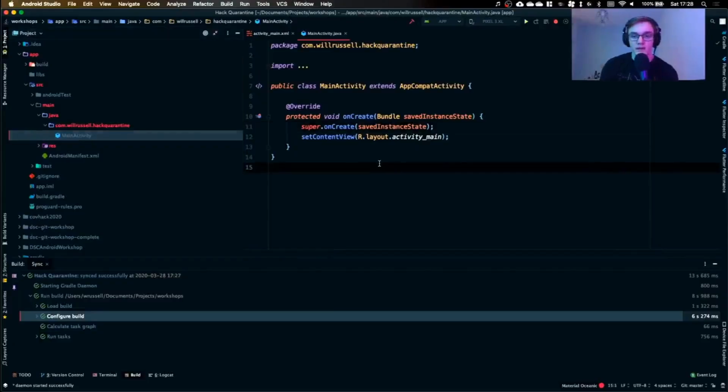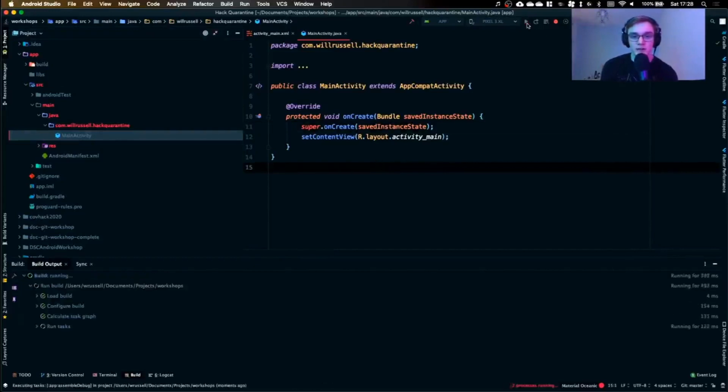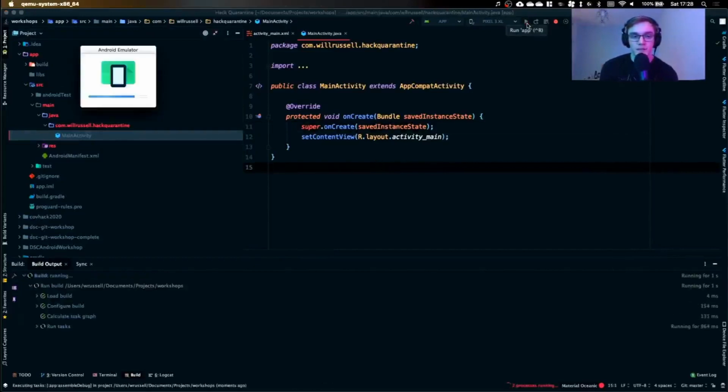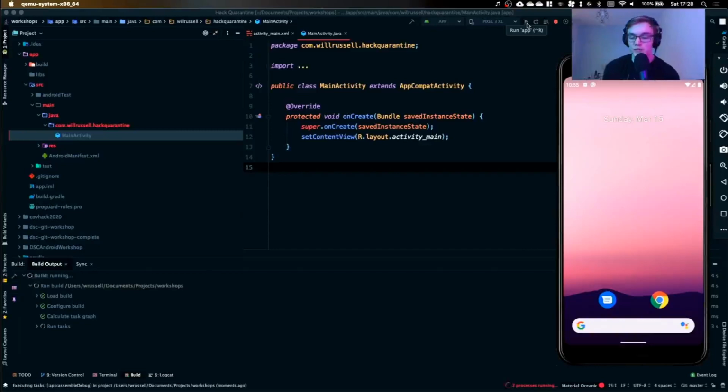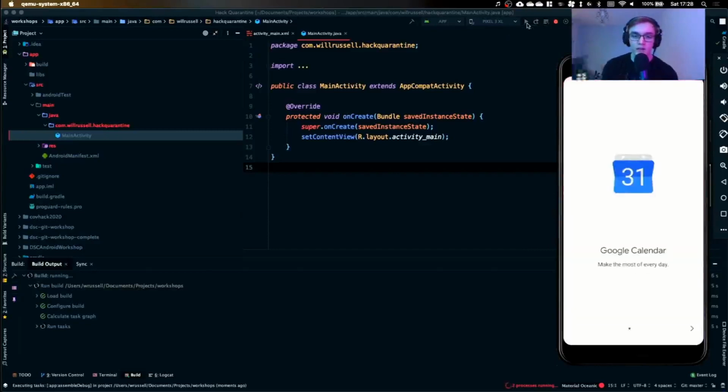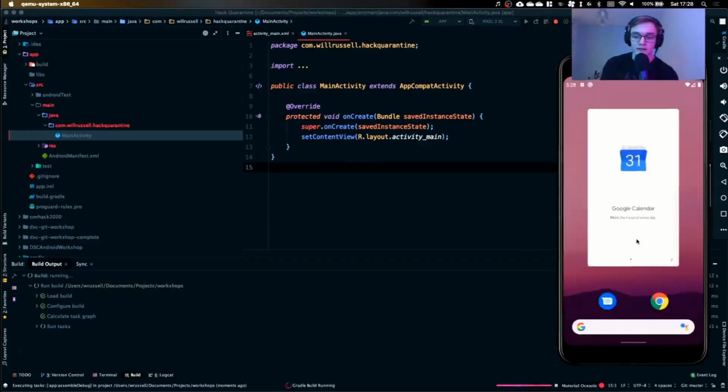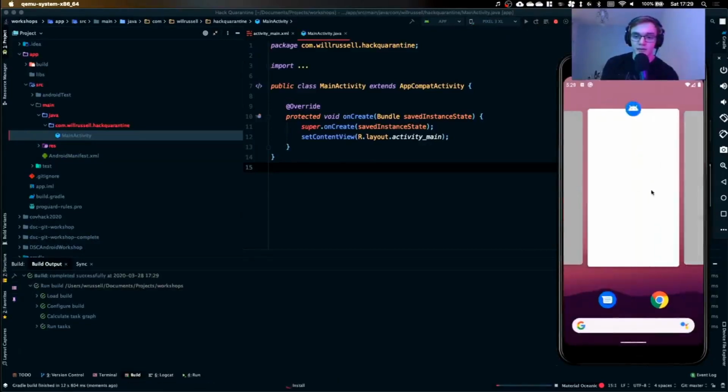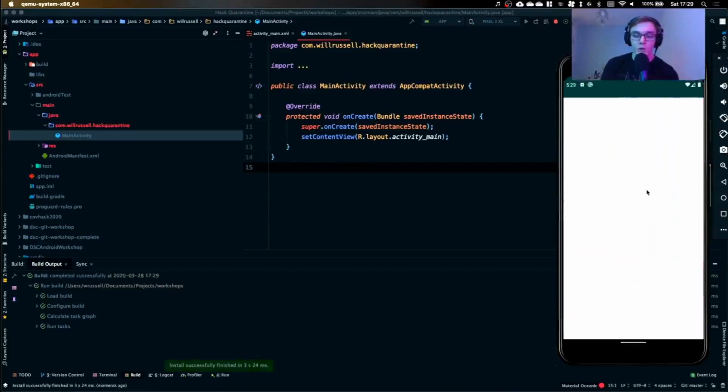If I double click this, we get our wonderful app. Now, if I just start this, we'll see what it looks like. It's going to open the Android emulator. You can use the Android emulator, or if you're feeling keen, you can use your phone, enable USB debugging, and do it that way. Now, for some reason, Google Calendar is open instead of our app. Our app should show quite literally nothing apart from Hello World in the middle. There you go. That's just standard Java code right there.